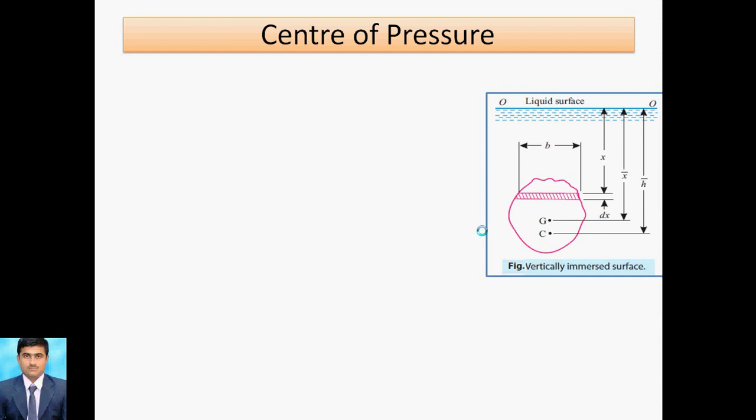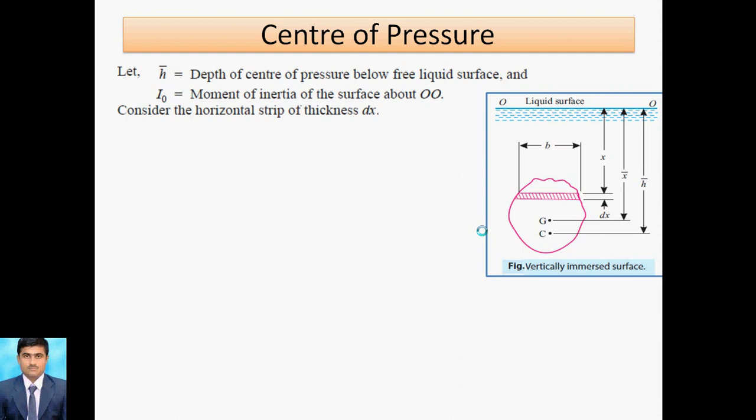Center of pressure means the point where the total pressure acts; this point is called the center of pressure. So here we can consider h bar. H bar is the depth from the free surface of the point where the center of pressure acts. So here C is the point where the center of pressure acts, and G is the point where the center of gravity is. This is the smallest strip, having height dx and width b. So this is regarding the center of pressure.